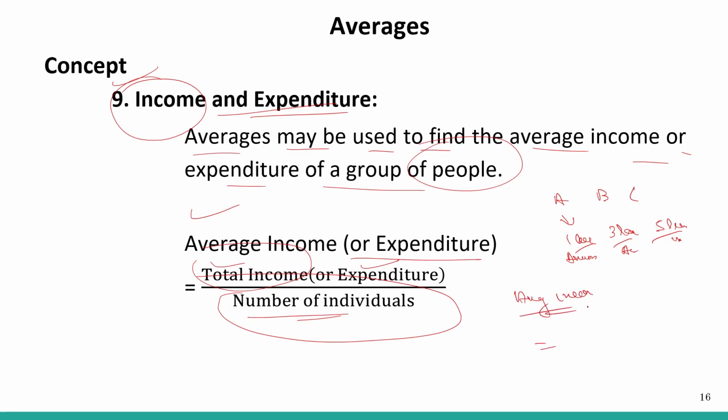Average income is total income, that is 1 plus 3 plus 5 lakh, divided by the total number of members, which is 3. 5 plus 3 is 8, plus 1 is 9. So 9 by 3 is equal to 3. So 3 lakh per annum is the average income in this example.